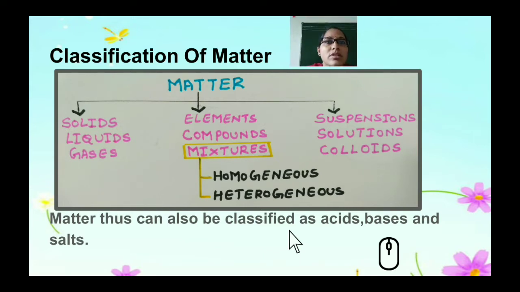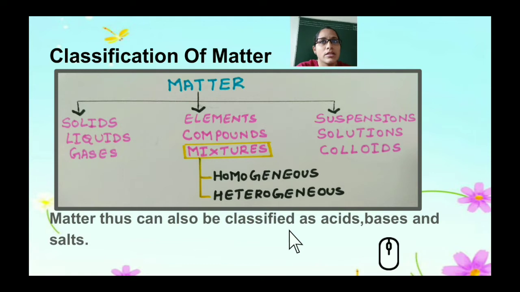Let us understand now the different types of matter, which are subdivided again into suspensions, solutions and colloids. So what is a suspension? We have seen what a heterogeneous mixture is. In a heterogeneous mixture, solid particles do not mix in the liquid solution. When solid particles do not mix in a liquid solution, they are known as suspensions. Suspensions are particles that float in the liquid.